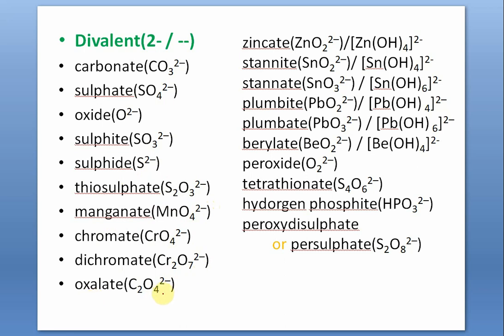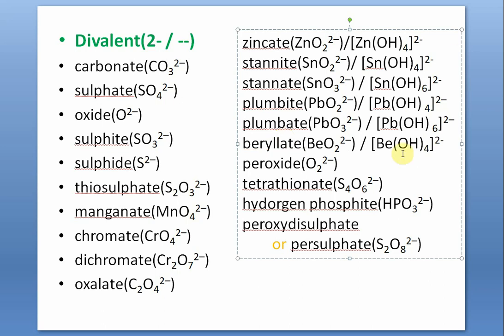This is oxalate, an organic radical ion, C2O4 2 minus. Zincate, ZnO2 2 minus, or Zn(OH)4 2 minus. Stannite, SnO2 2 minus, or Sn(OH)4 2 minus. Stannate, SnO3 2 minus, or Sn(OH)6 2 minus. Plumbite in the same way, plumbate in the same way, PbO3 2 minus. Beryllate, this must be a double L. Like BeO2 2 minus, Be(OH)4 2 minus.